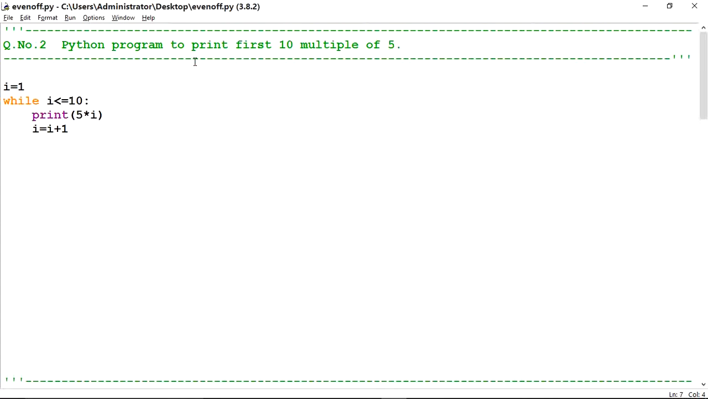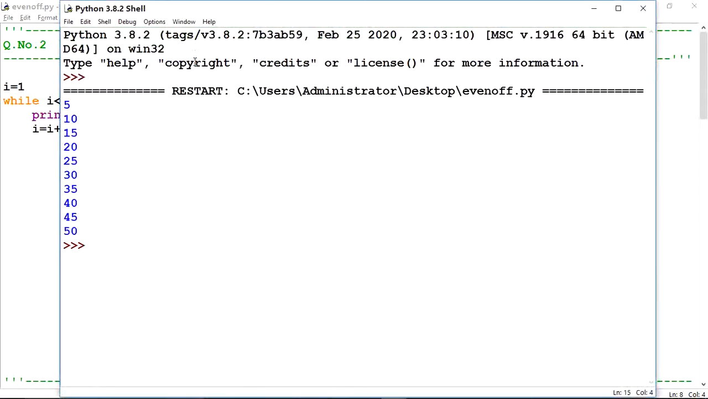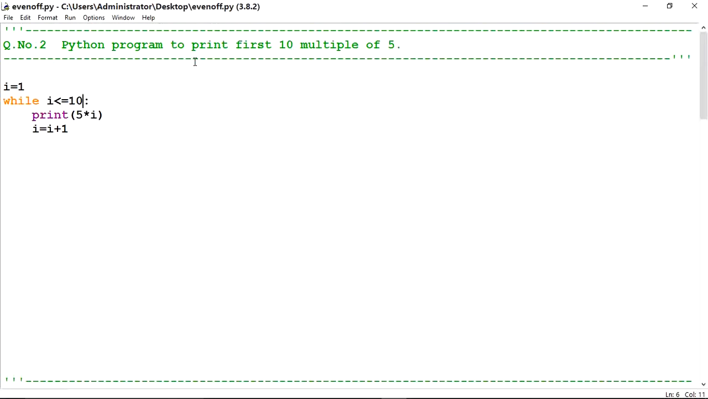The loop will execute repeatedly. Then the statement is 5 multiplied by i. 5 is constant and i will vary, because the value of i changes every time from 1, 2, 3, 4, 5 till 10, increasing by 1 each time. If I execute this program, it prints 5, 10, 15, 20, 25, 30, 35, 40, 45 and 50. If I want to print 5 multiples of 5, I will change the value here to 5.